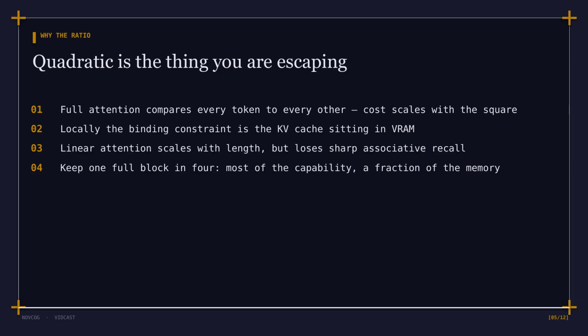Linear attention variants like DeltaNet trade exactness for a recurrent style state that scales linearly with length. They're cheap, they hold long-range information adequately, but on their own they lose the sharp associative recall that full attention gives you. Keep 1 full attention block in 4, and you pay a fraction of the memory for most of the capability. That trade is what moves a 250,000 token context from a server rack onto a desk.